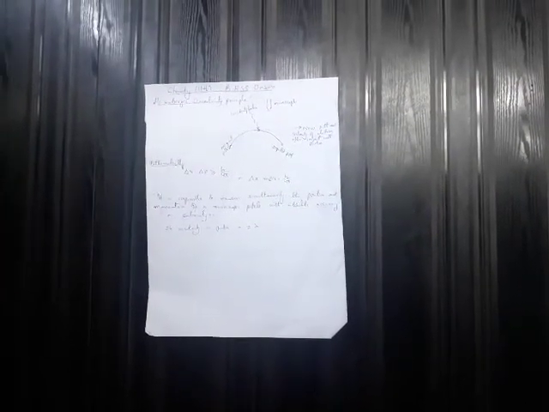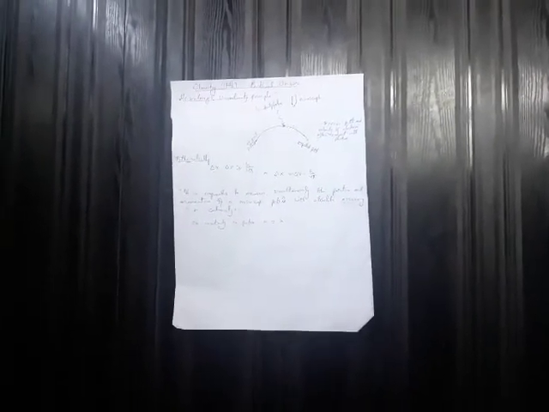Now, as far as this principle is concerned, it gave a severe blow to Bohr's postulate, where he said that electrons revolve around the nucleus in a well-defined circular path in which its position as well as its momentum or velocity can be well defined.